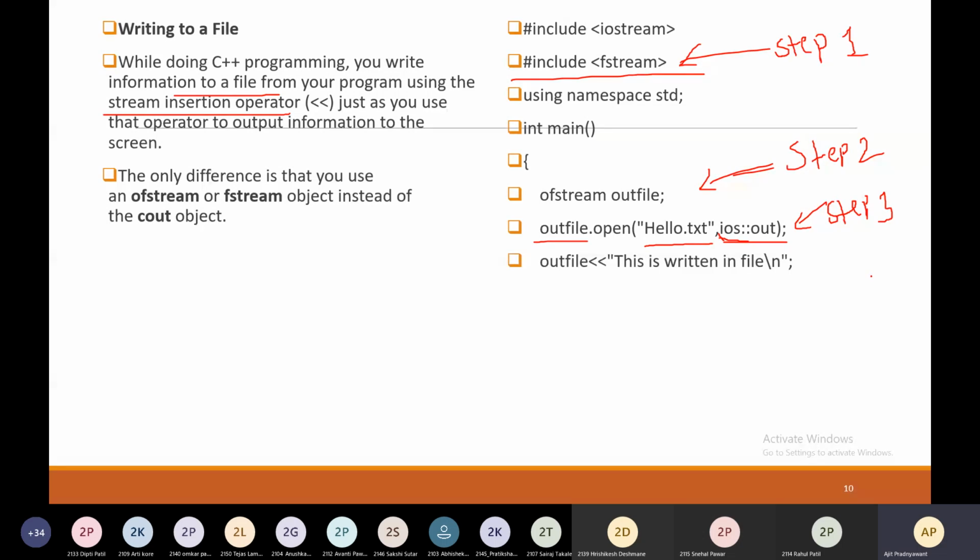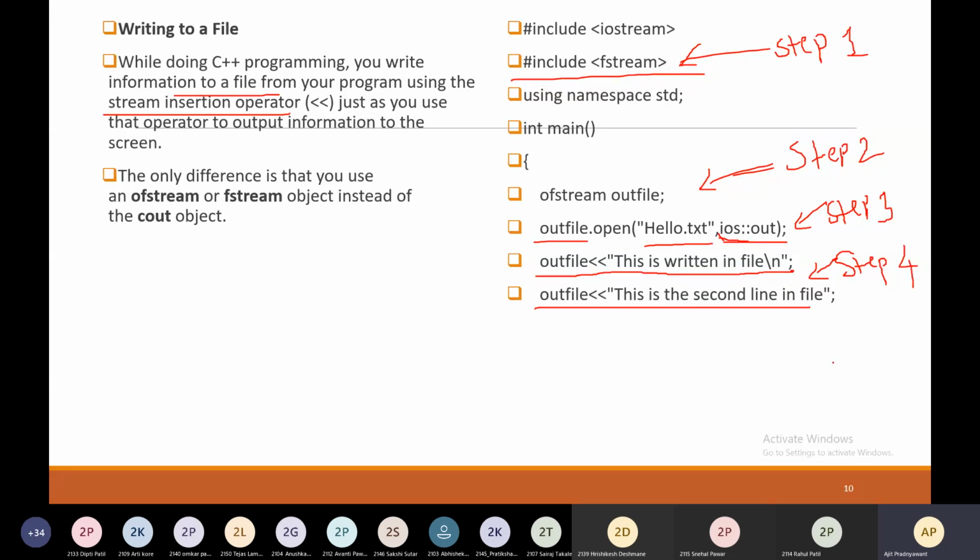Now you have to write the data into the file, and this is the way to do this. outfile, the stream insertion operator, and this is written in file. So this statement will be written into the file. Another is outfile, this is the second line in the file. This is your step 4, to write into the file.